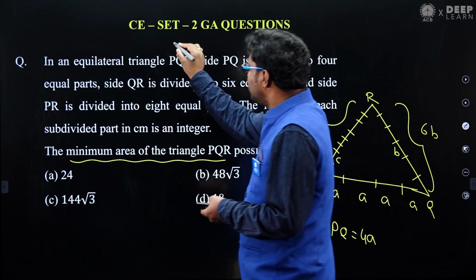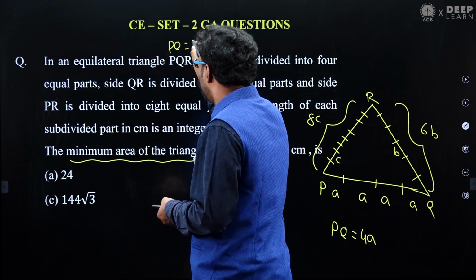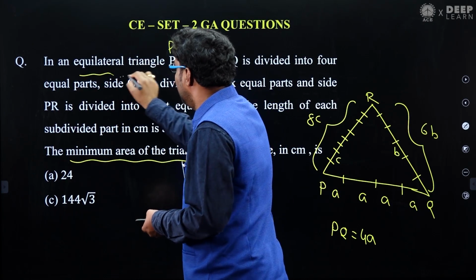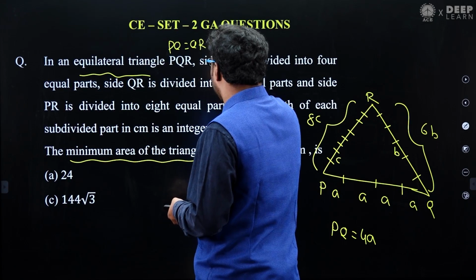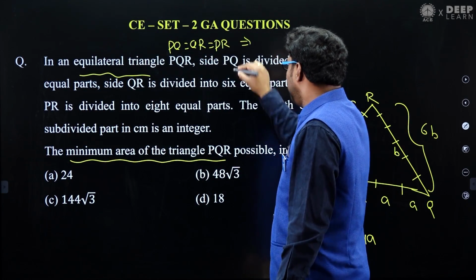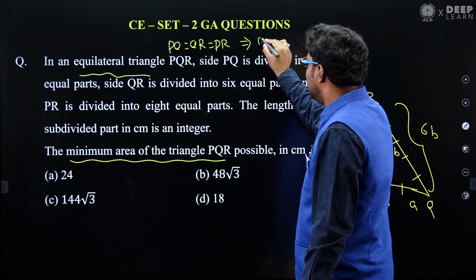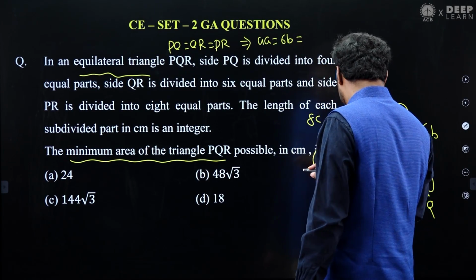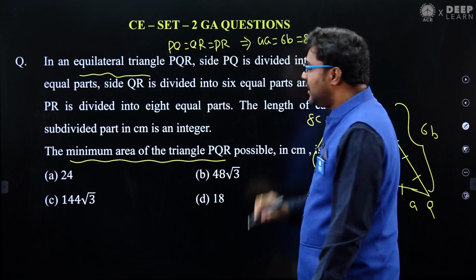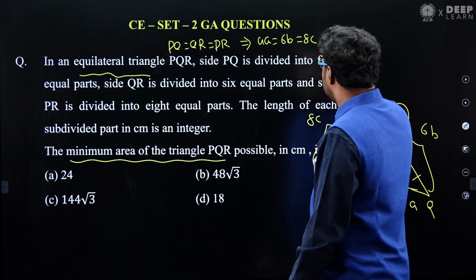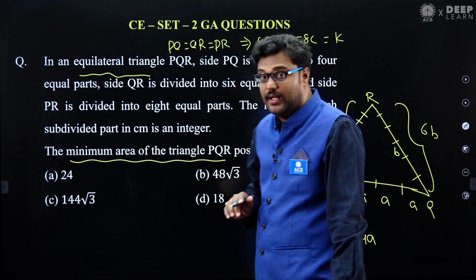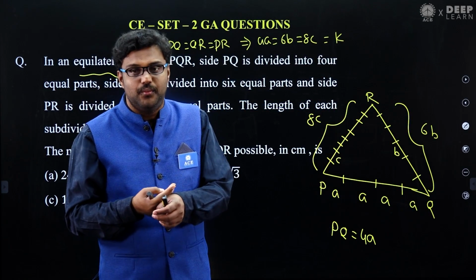In fact, the problem is that all these sides are equal: PQ, QR and PR. As it is an equilateral triangle, all these sides must be equal. So PQ is actually 4A, this is 6B, and this must be 8C. All these are equal, so all are equal to some constant K. What should be the K value?